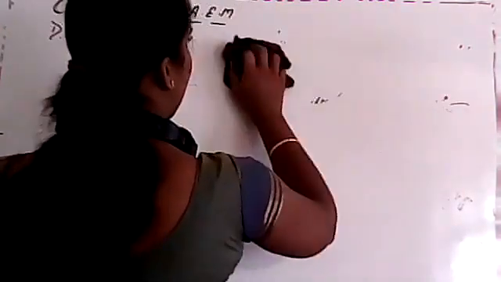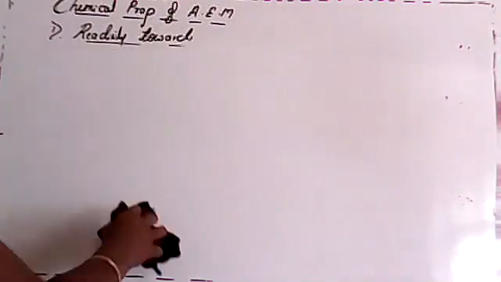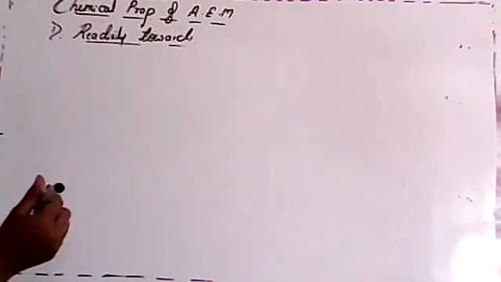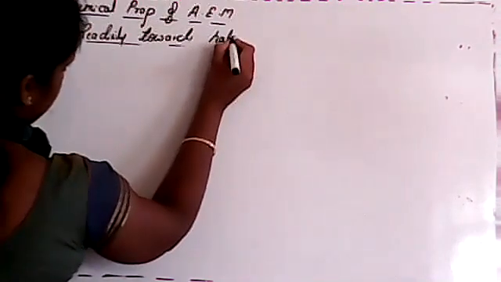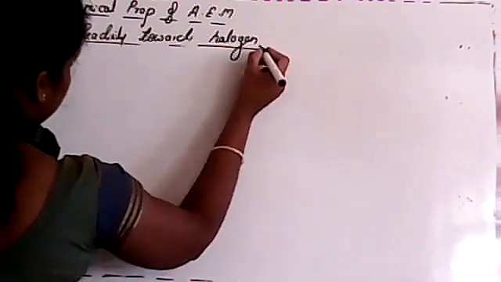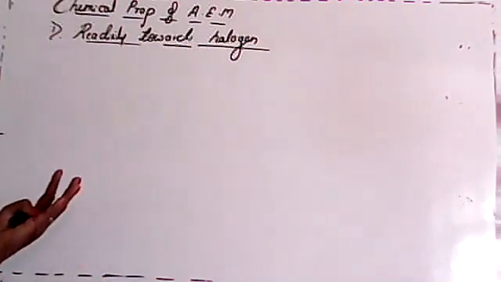Next one, second: reactivity towards halogen. Just like alkali metals, all alkaline earth metals react with halogen and form halides.